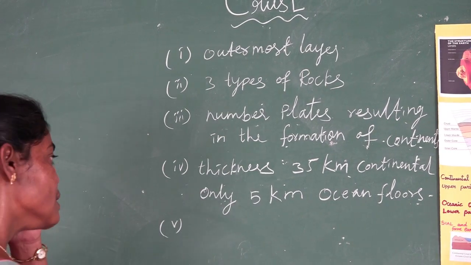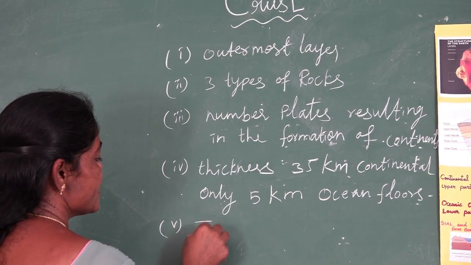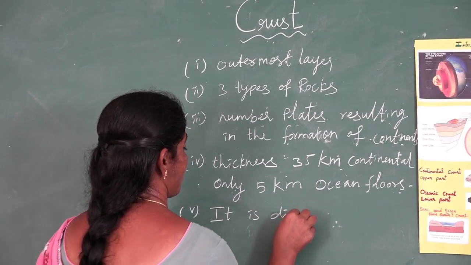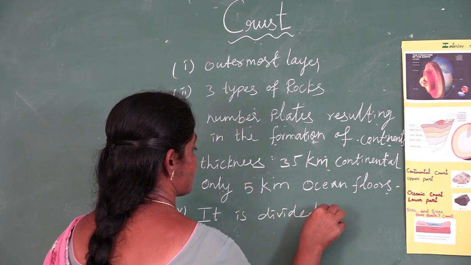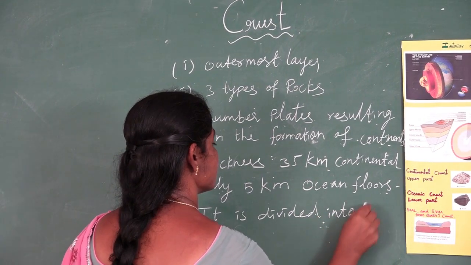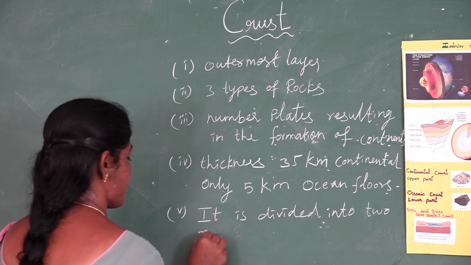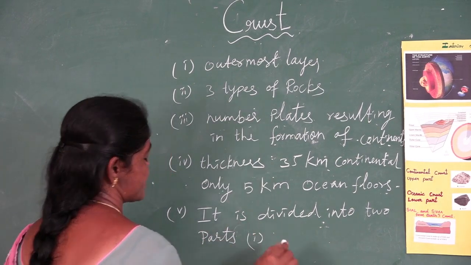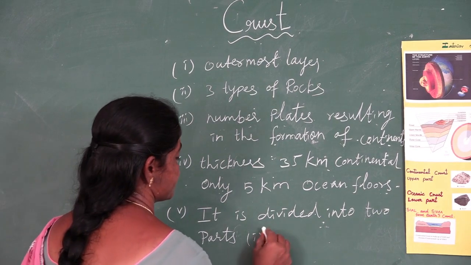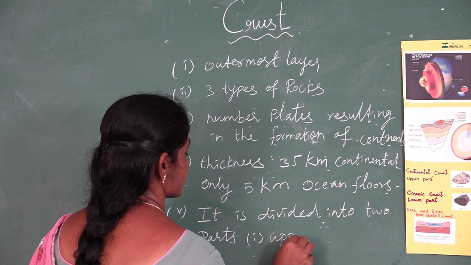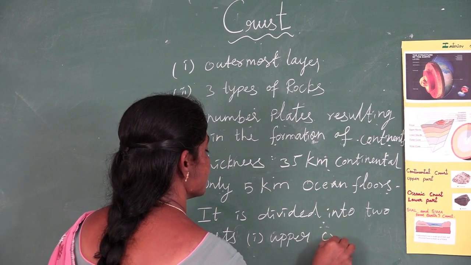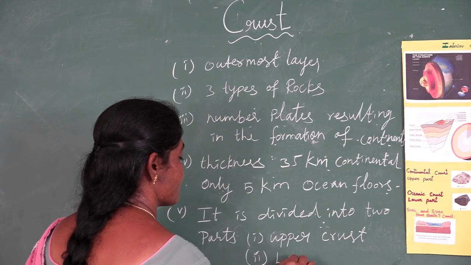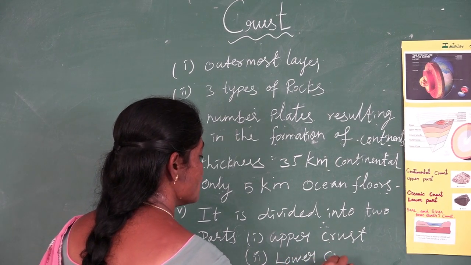And then it is divided into two: one is the upper crust, second one is the lower crust.